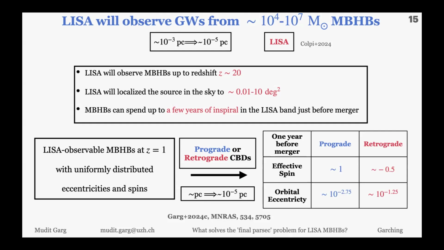And orbital eccentricity in prograde also will be lower, like 10 to the minus 2.75, depending on accretion rate. And in retrograde it will be a bit higher, and it will depend on the resonances. So all these things I'm going to show in this talk. You can always discuss with me later, but I'm just going to show a teaser.